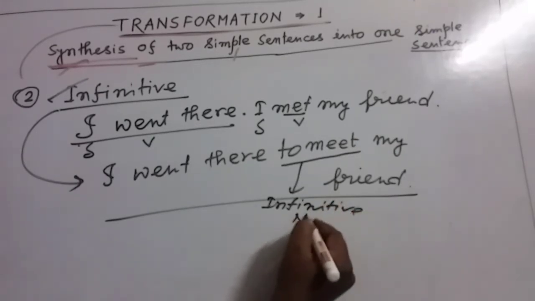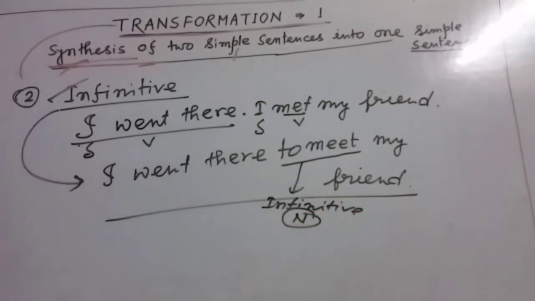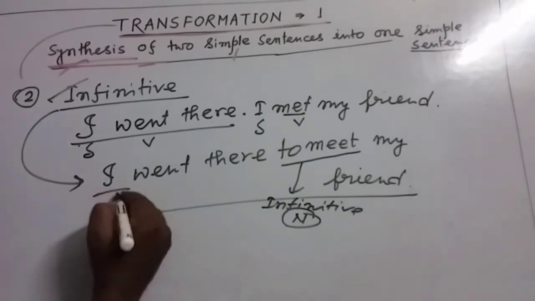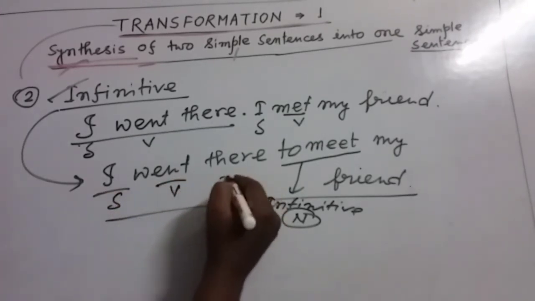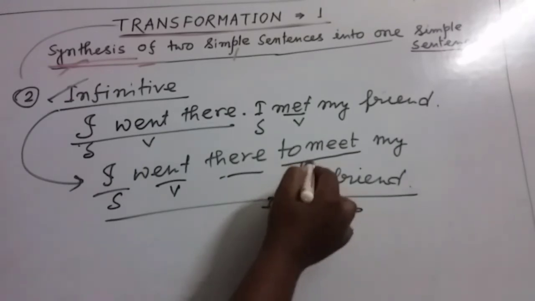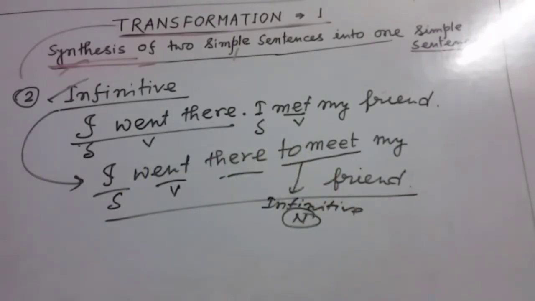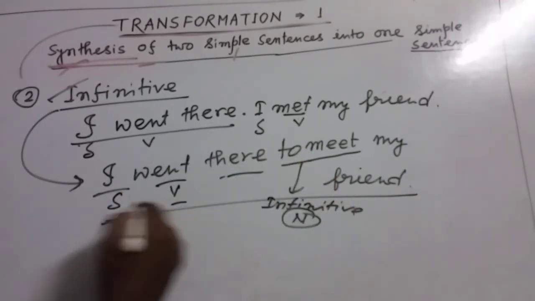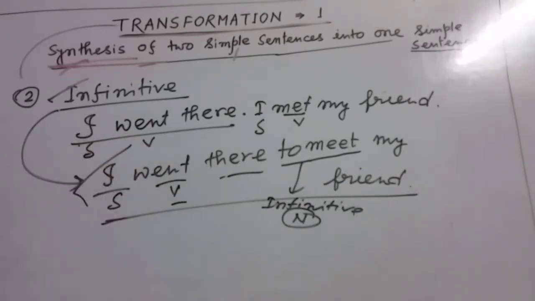this is actually the noun. My dear friends, so here in this sentence, this is the subject and this is the verb, and these are the other words. This is not a verb here. So one subject, one verb, that means it's a simple sentence. My dear friends, this is the second system.